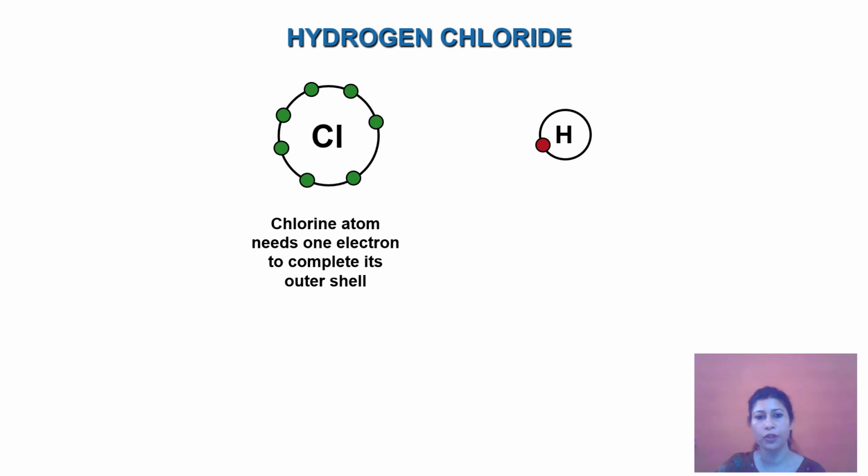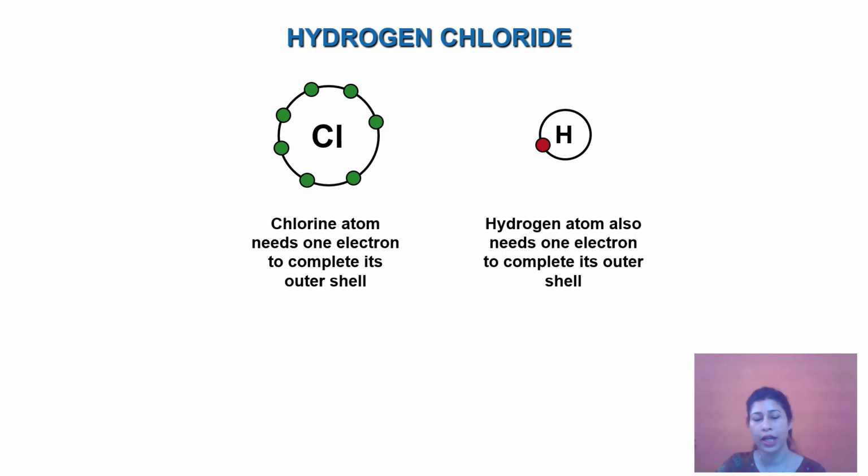Now next is the formation of hydrogen chloride, in which the chlorine atom, with electronic configuration 2,8,7, requires one electron from a neighboring atom to complete its noble gas configuration, to complete its octet. And as we know, hydrogen has one electron in its outermost shell, that is 1s1. So hydrogen and chlorine will mutually share one electron, resulting in the formation of a covalent bond.